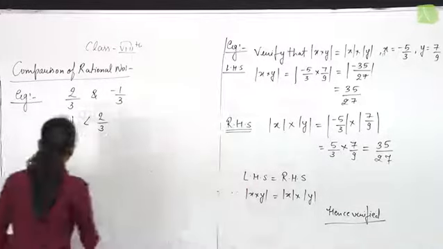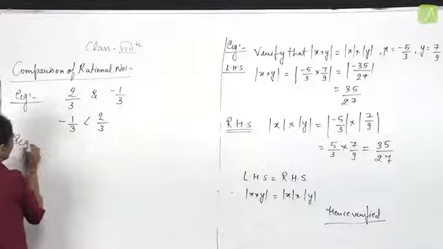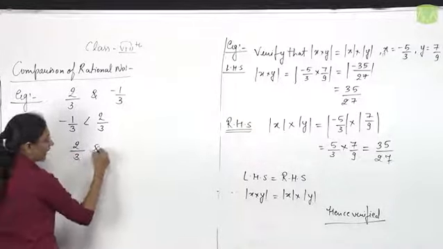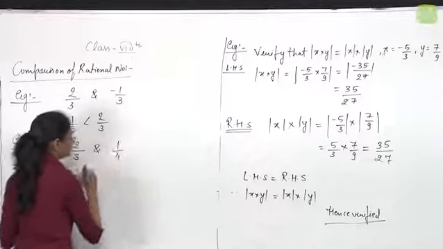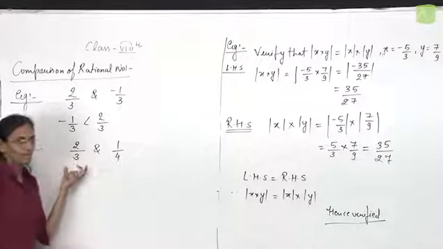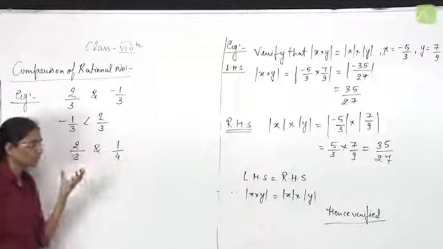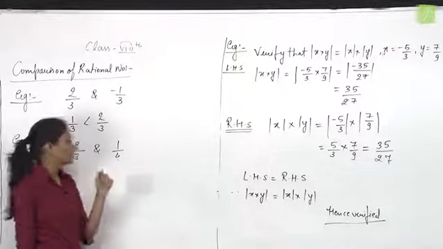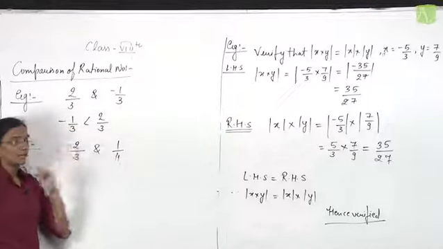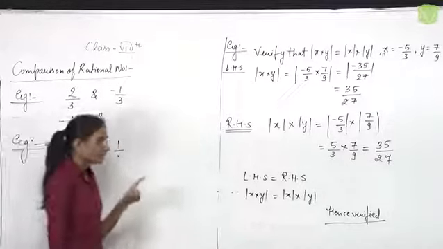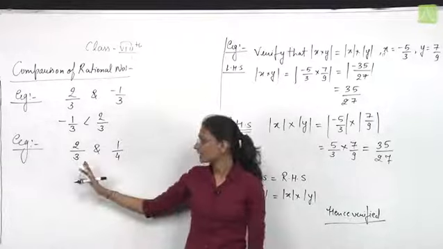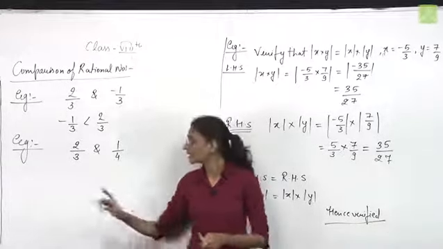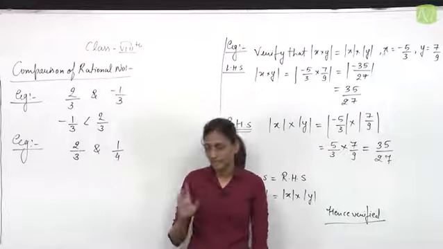But if it is given to compare 2 by 3 and 1 by 4, you need to compare these two rational numbers, 2 by 3 and 1 by 4. You need to find which one of them is greater or smaller. Both the numbers are positive. Now, in this case, we need to convert their denominators into the same number so that we can compare by their numerators.